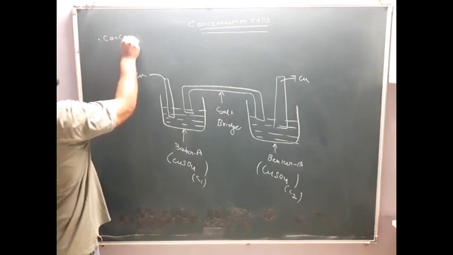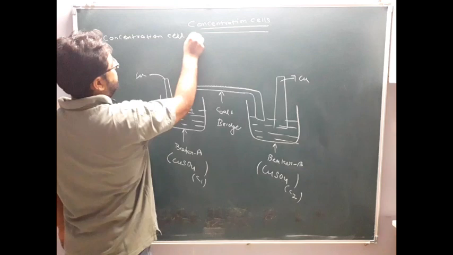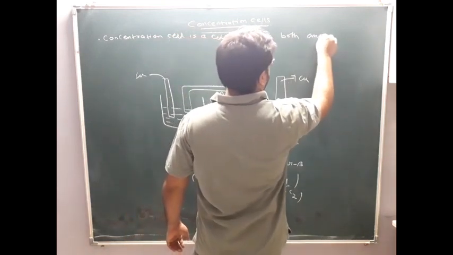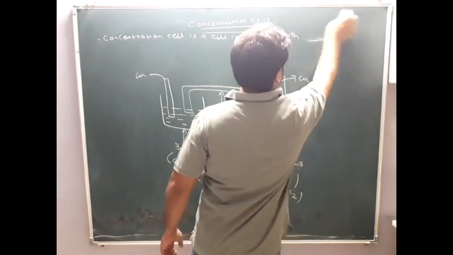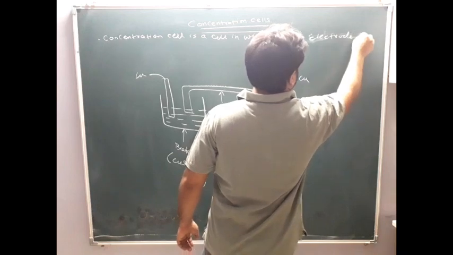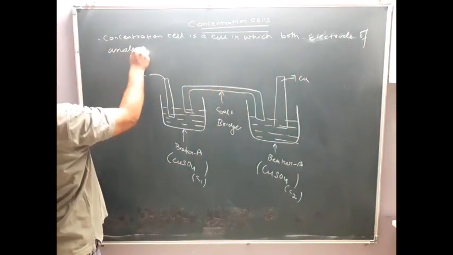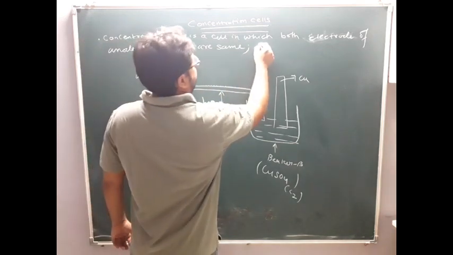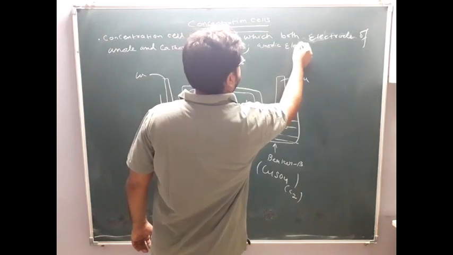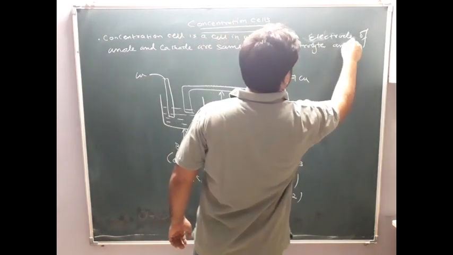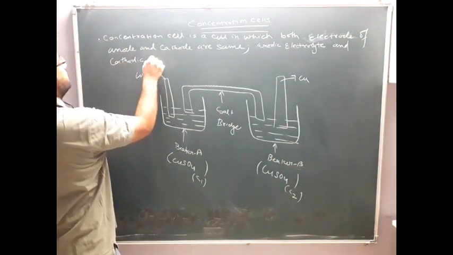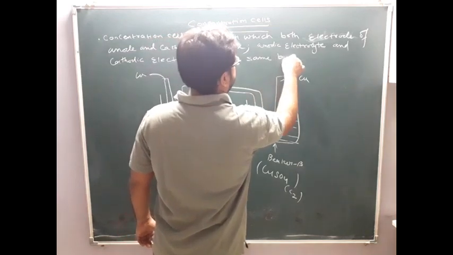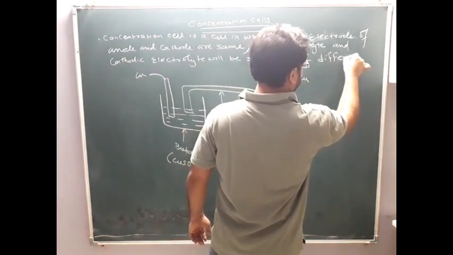So what do you mean by concentration cell? You can write down the definition. Concentration cell is a cell in which both electrodes, of anode and cathode, are the same. The anodic electrolyte and the cathodic electrolyte will be the same, but of different concentration.